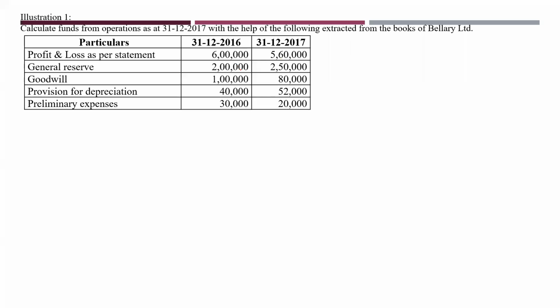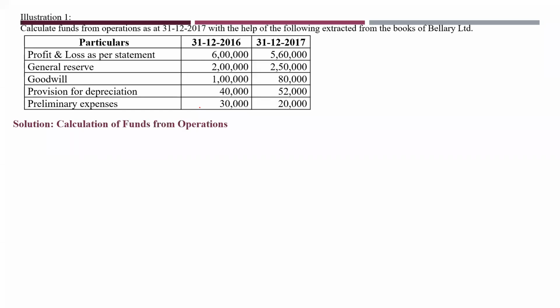General reserve 2 lakhs, 2,50,000. Goodwill 1 lakh and 80,000. Provision for depreciation 40,000, 52,000. Preliminary expenses 30,000 and 20,000. Take down this problem. So I'll be telling you about the solution now.